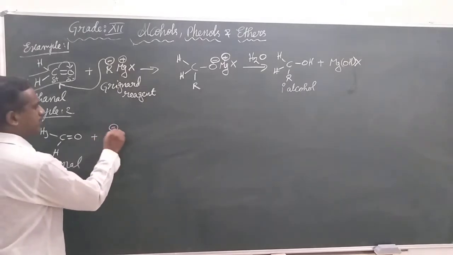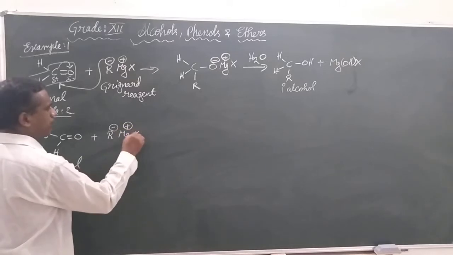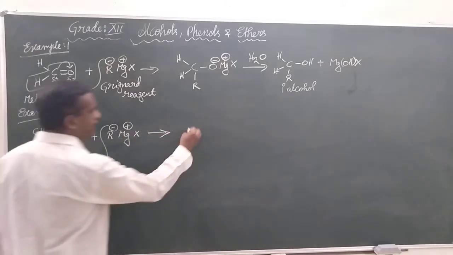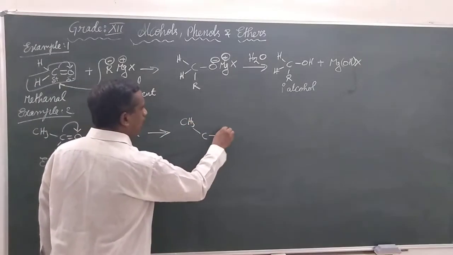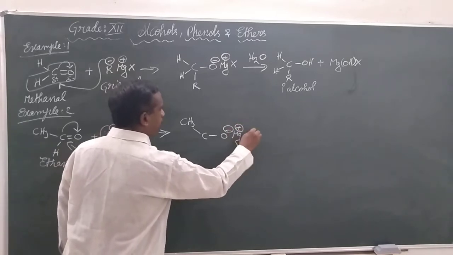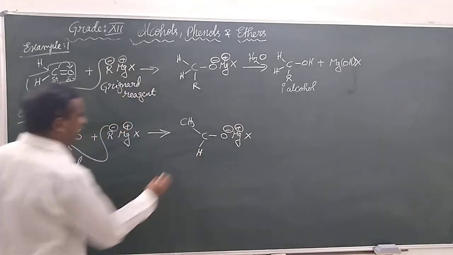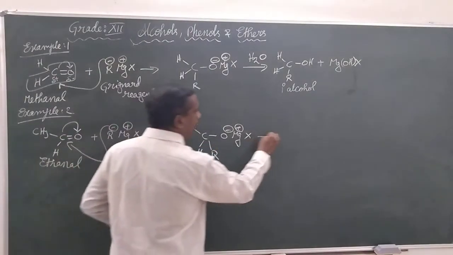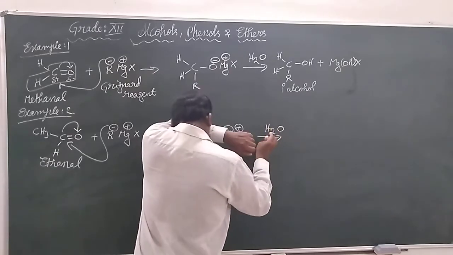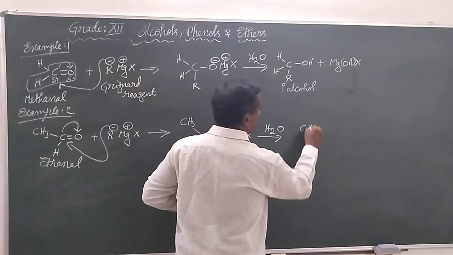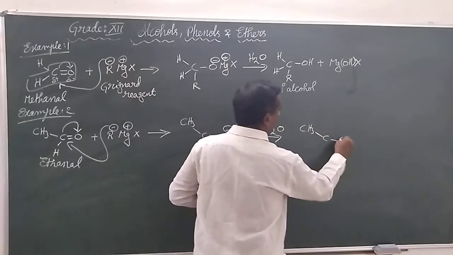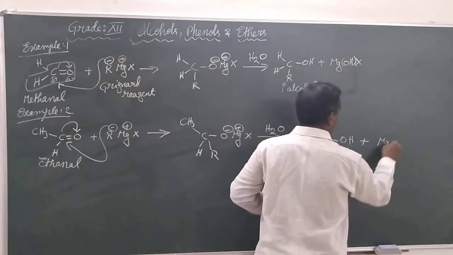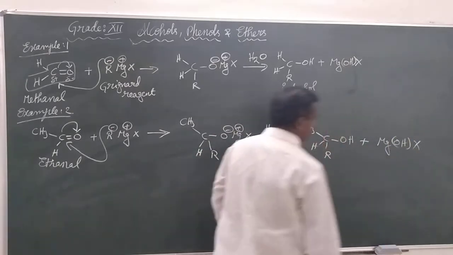And we are going to use the same Grignard reagent, R-Mg-X. The same process will happen. Migration of the pi bond gives CH3, C, O minus, Mg plus, X. Here we have one hydrogen and the R group is going to be bonded to the carbon. Upon hydrolysis, what product can we expect? CH3, C, OH, H, R and Mg, OH, X.